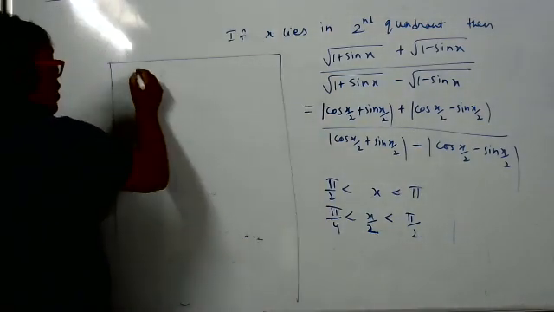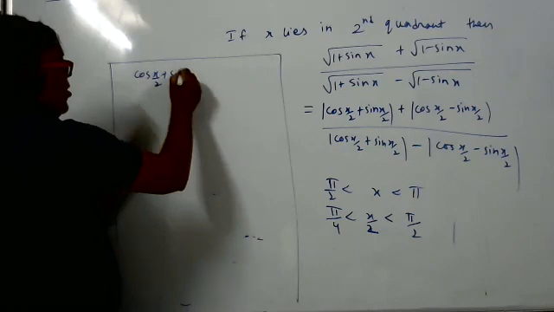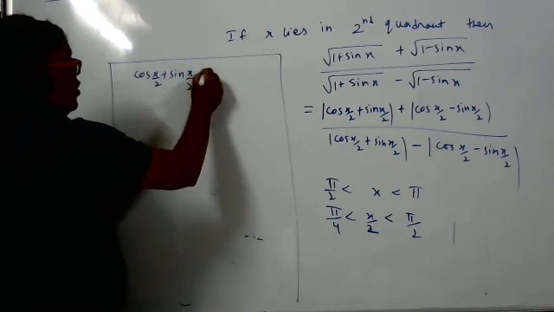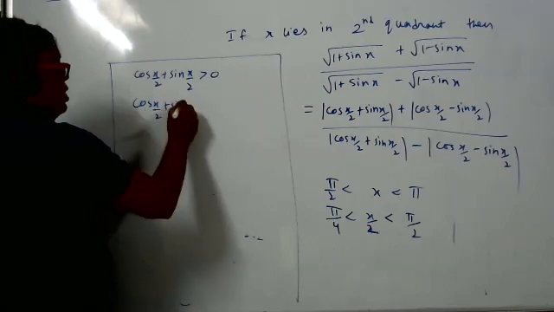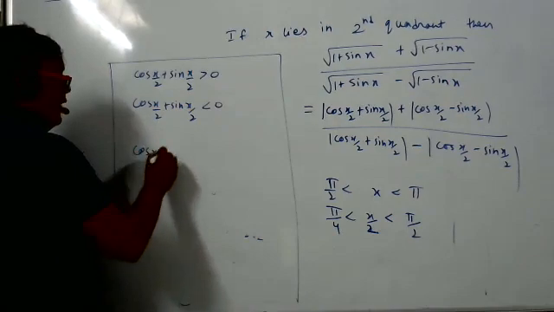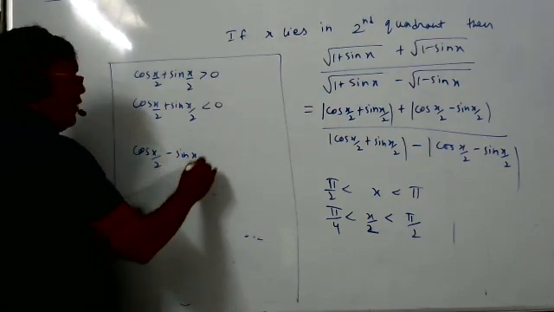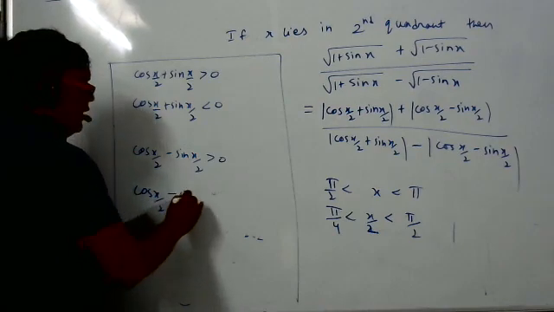See here, students, I will write the formula again for you. Cos x by 2 plus sin x by 2 is more than 0. Cos x by 2 plus sin x by 2 is less than 0. Cos x by 2 minus sin x by 2, all this formula you have written. Just a quick revision.